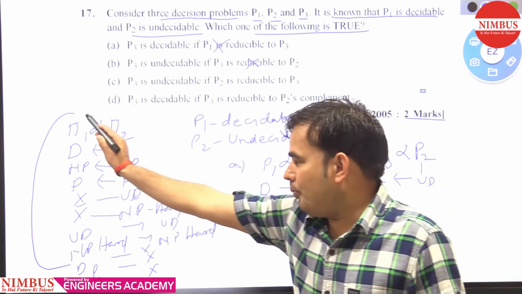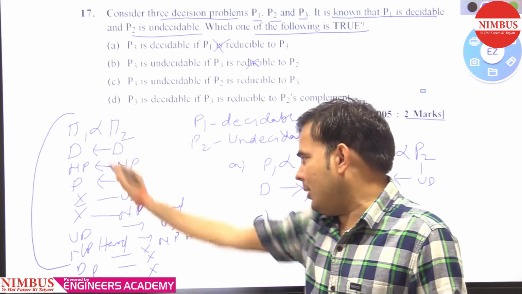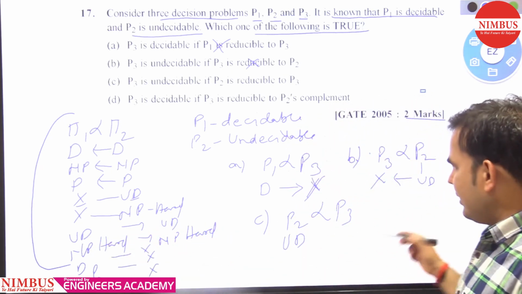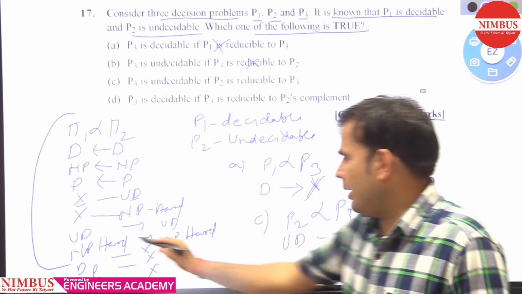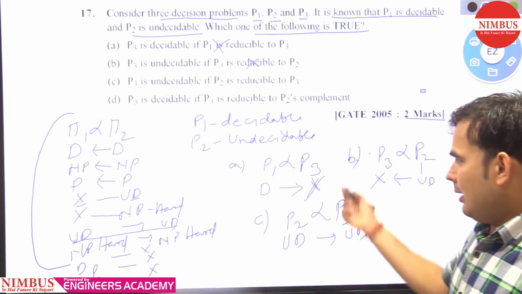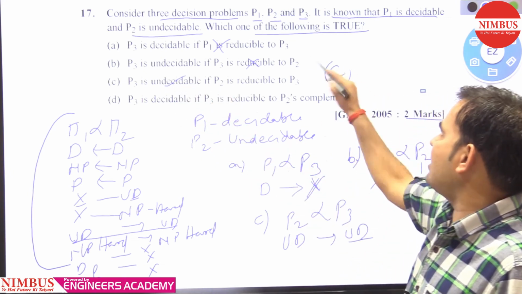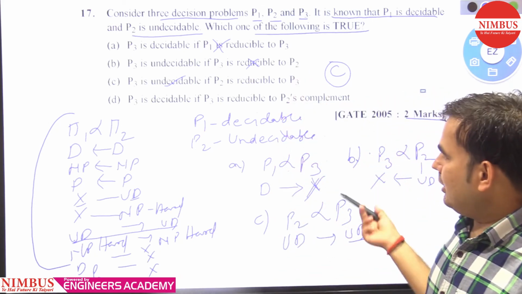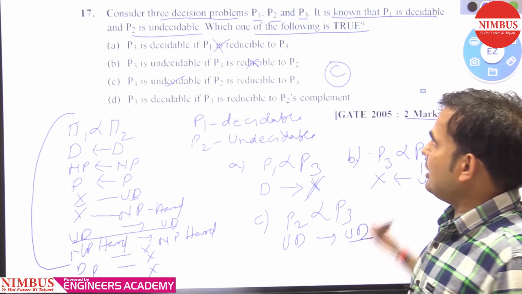So yes, if any problem is reducing into another problem, and we have the information that the first one is undecidable, then we can say that the other problem is also undecidable. So option C is correct. Remember all these things, and these questions belong to reducible problems. So option C is correct.